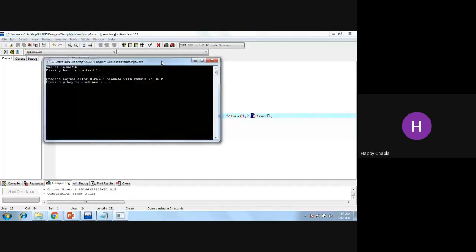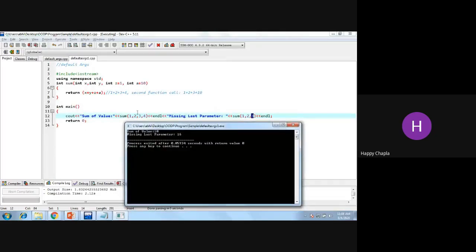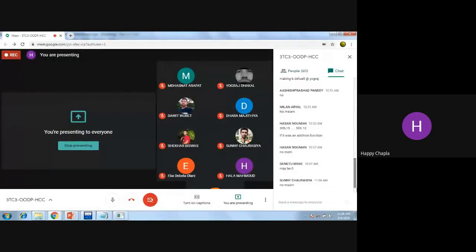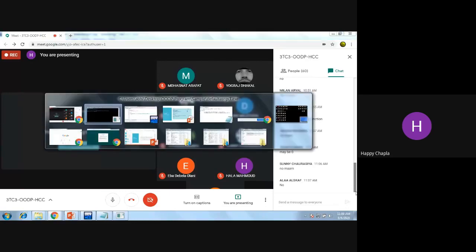Okay, now what will be the output? No change. Why? Because if I am passing the actual value from my function call, it will not replace this value with 1. Okay, if I miss something, then it will check those many things in your program.